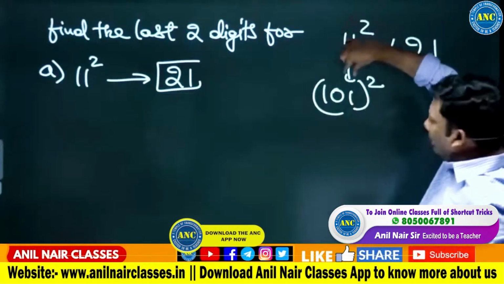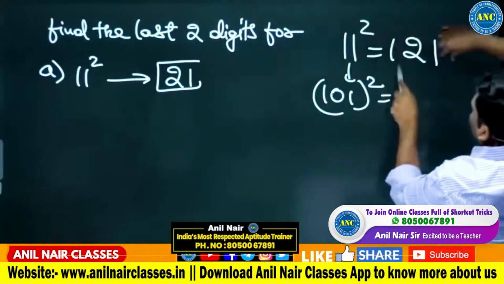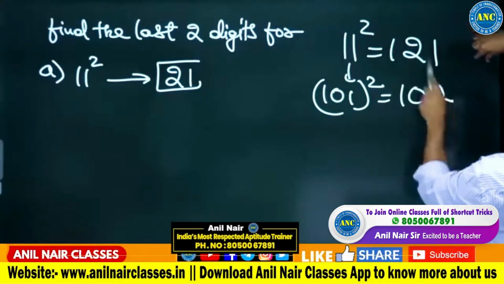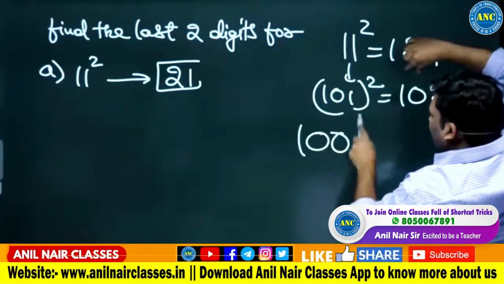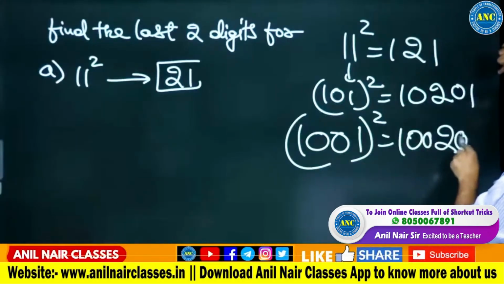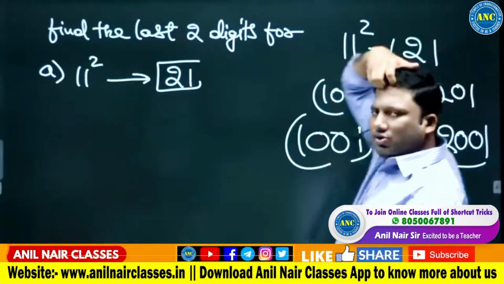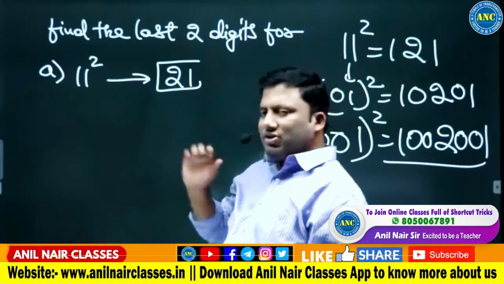Between two ones, I kept a 0. Between 2 and 1, keep a 0. Between two digits, I kept 2 zeros. Very simple way to solve. 11 square, it is 121, which is 21.